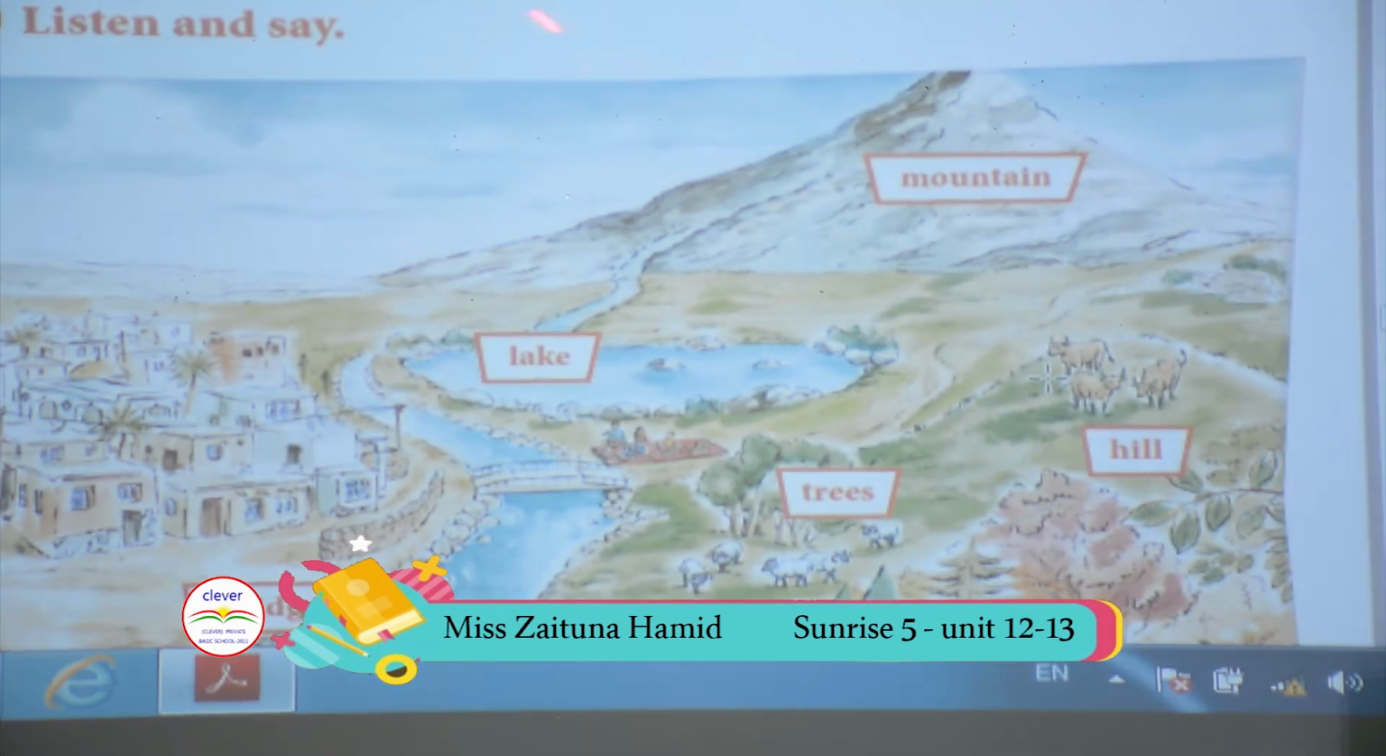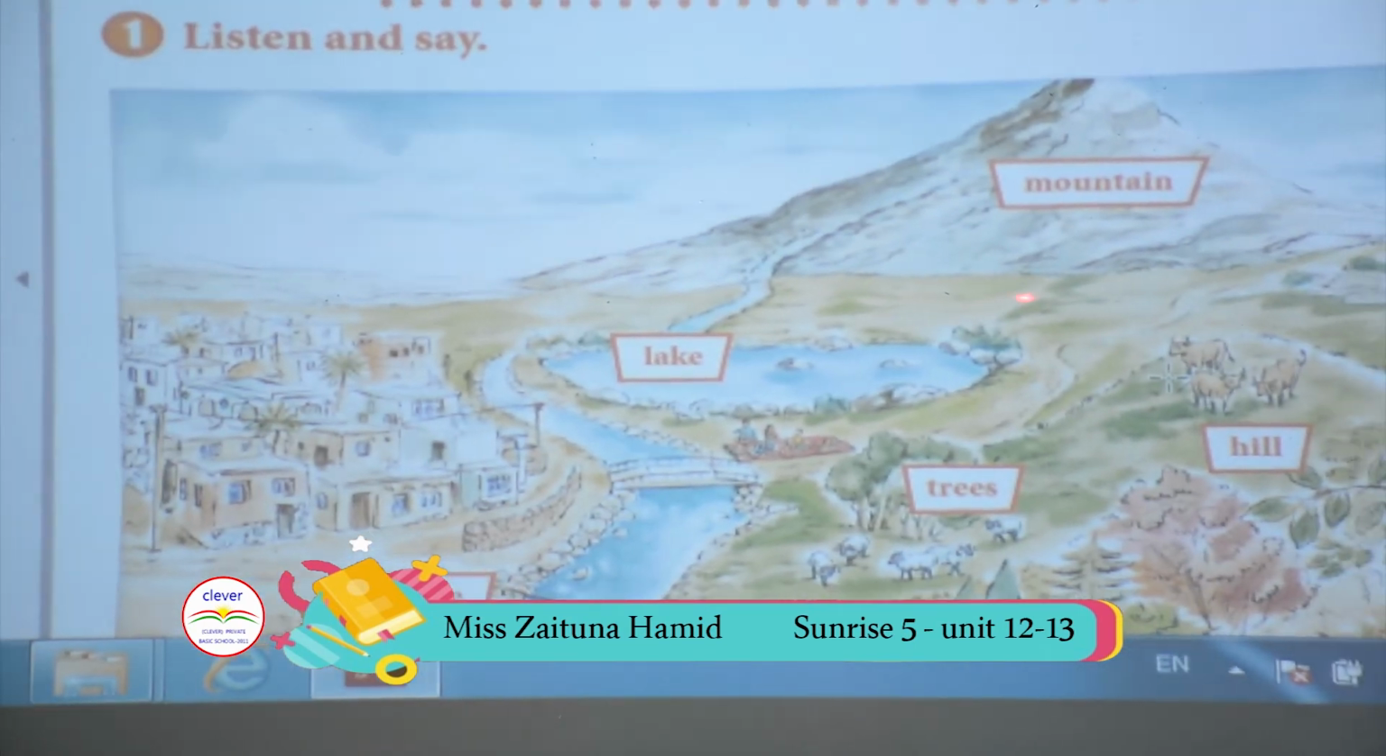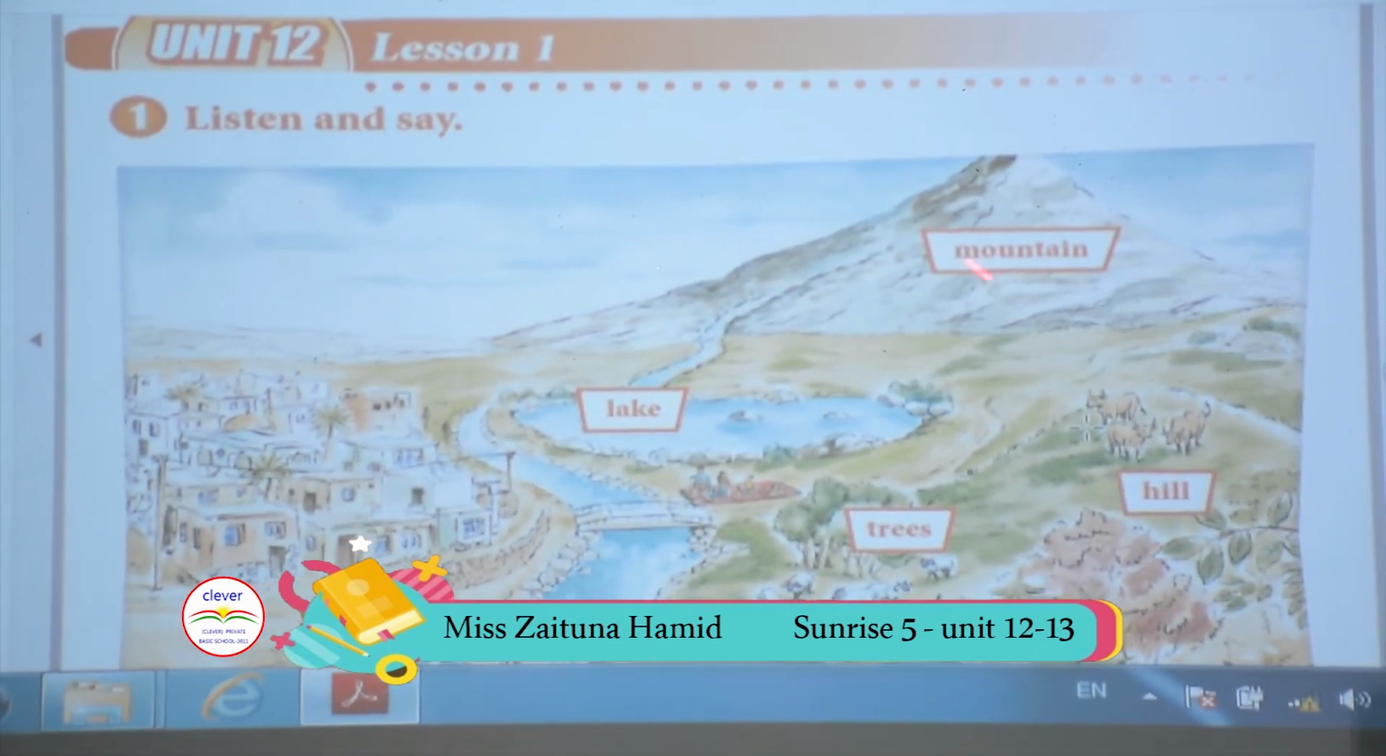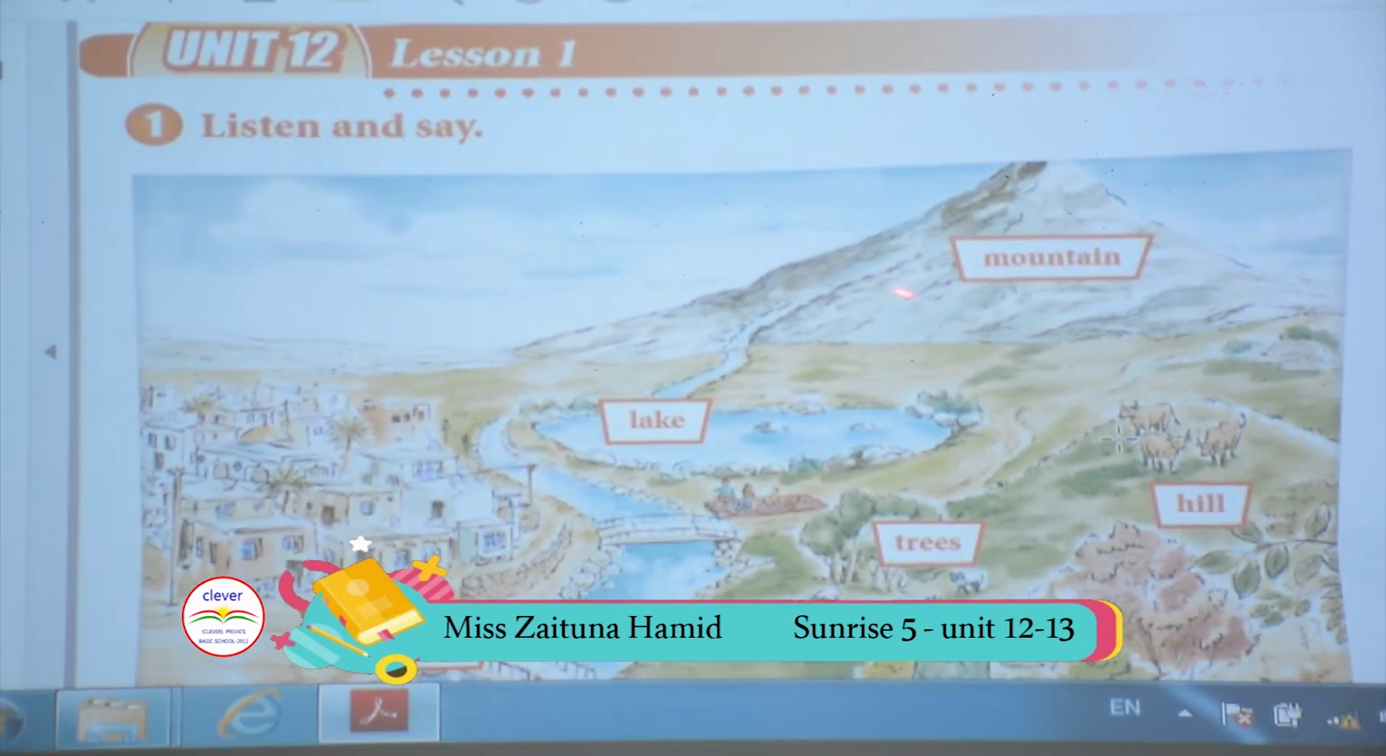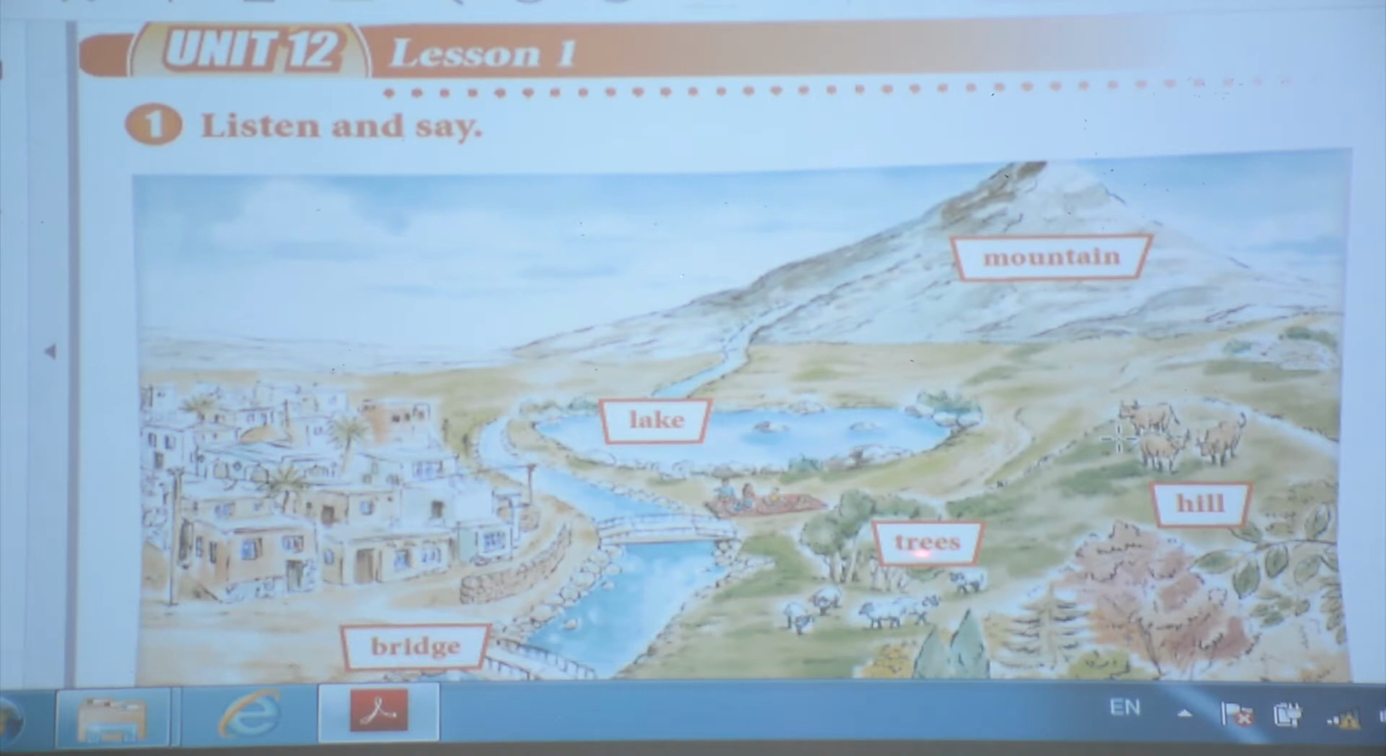Unit 12, Lesson 1 is about the words for country. There's a mountain. What is it? This one is mountain. Look at this picture. This one is lake. What is it? Lake. Okay? And look at here. There are trees. What are they? Trees. This picture is hill. And this one is bridge.